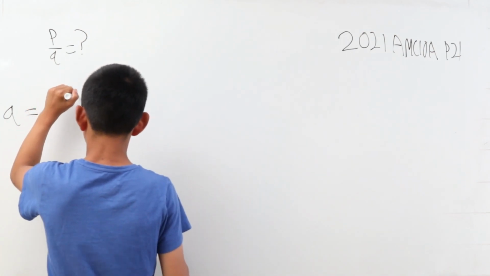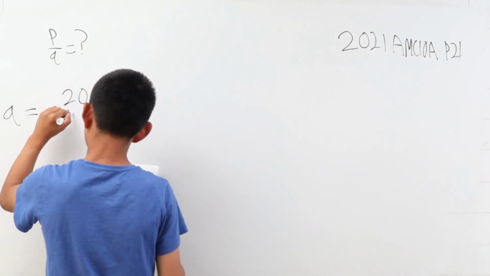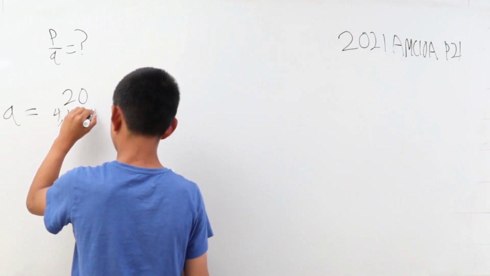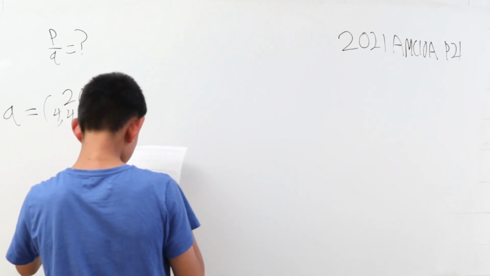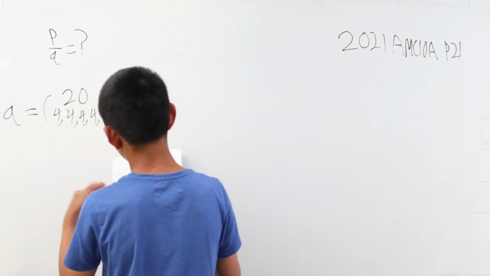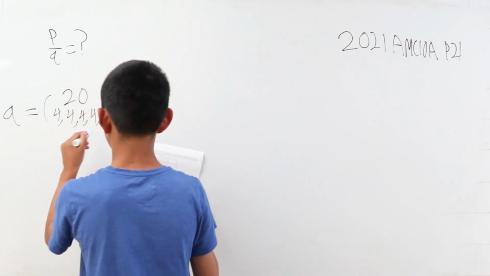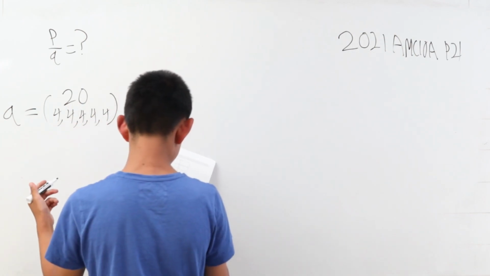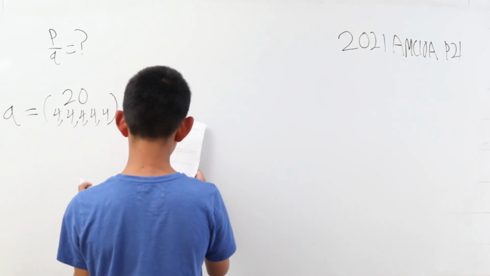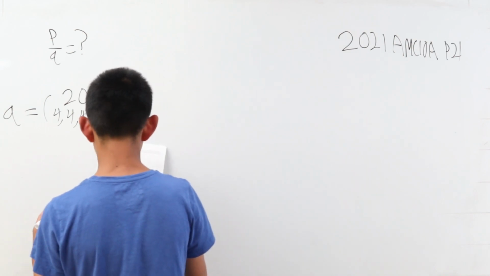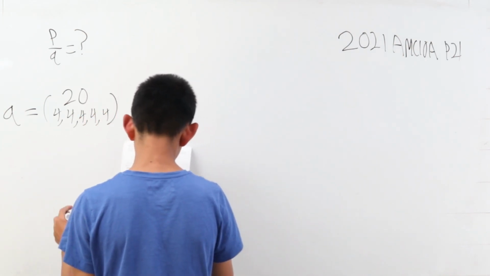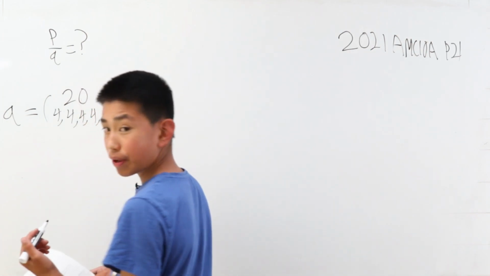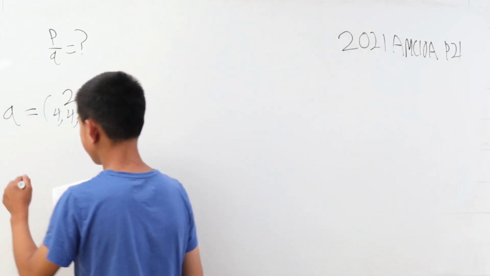This is 20 choose, it's going to be something like this. And, well, there's 5 bins, so there's 5 fours. That's the probability where every bin ends up with 4 balls. That's pretty straightforward. Now P's a bit more complicated.